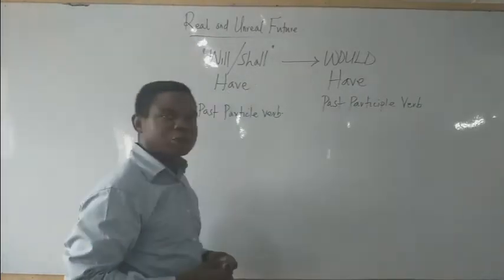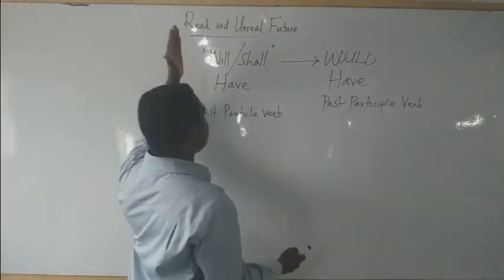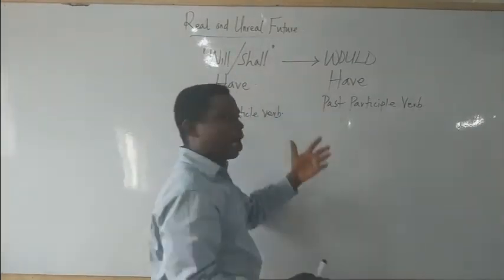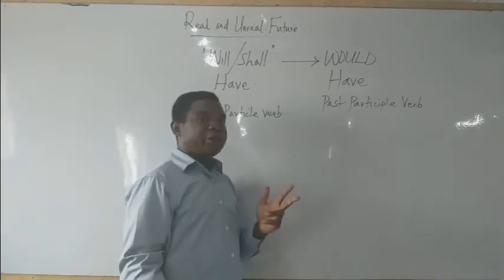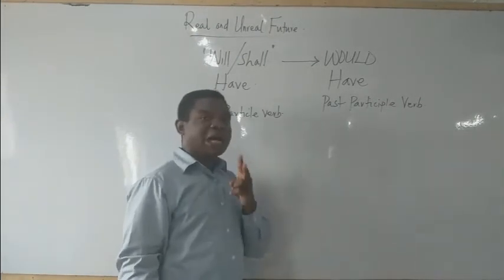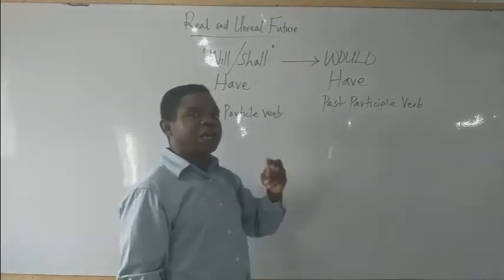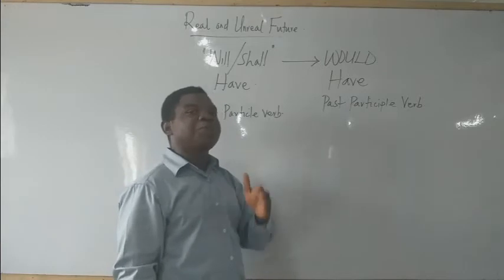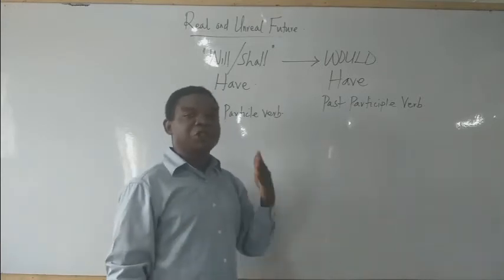Take note. This is what we use to differentiate between real and unreal future, apart from the meaning of the two. While real is an expression that has the possibility of occurring in the future, unreal is an expression that lacks that possibility, meaning the event cannot take place, though it is futuristic.